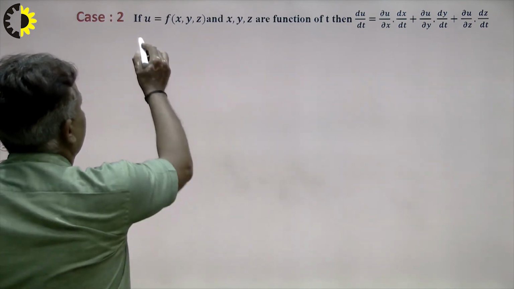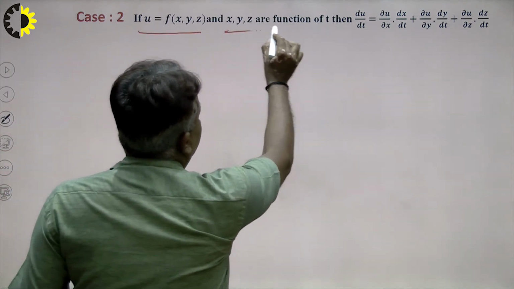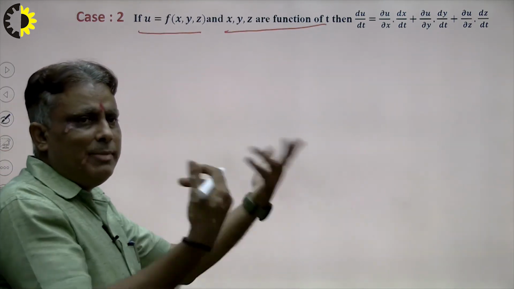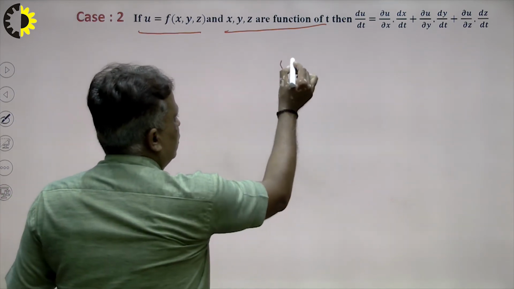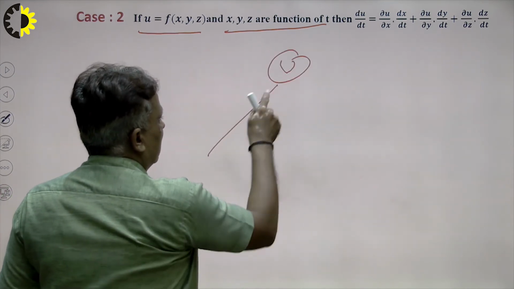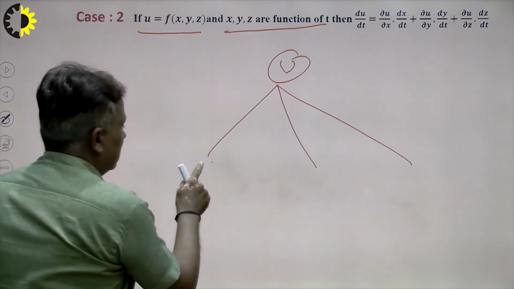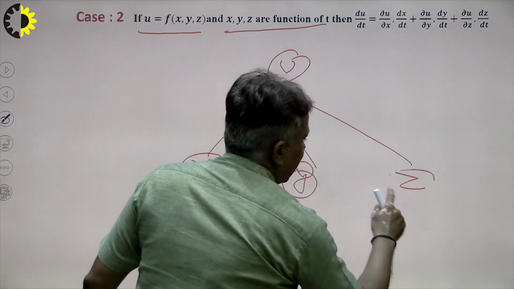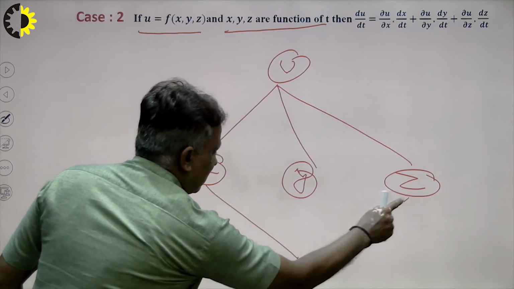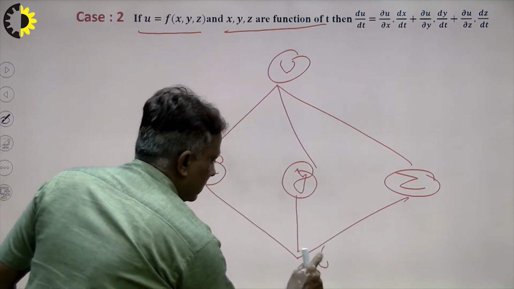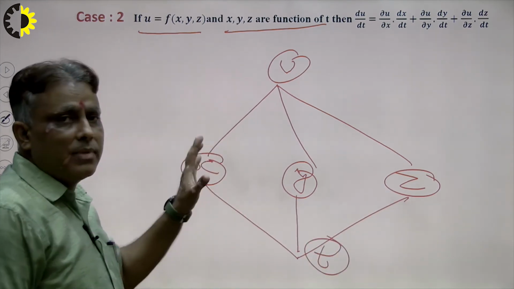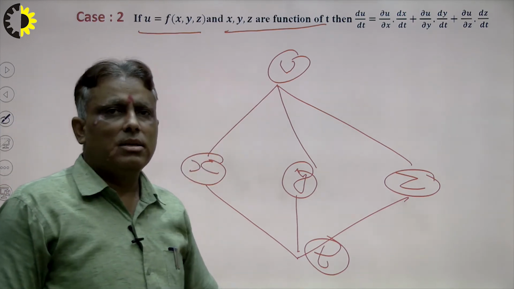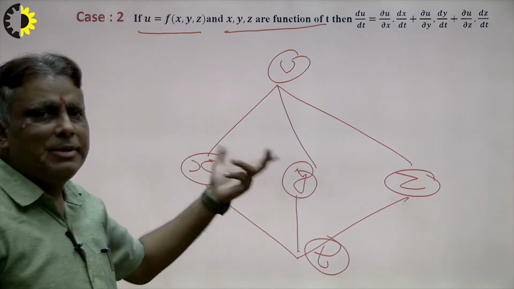Suppose u is the function of x, y, z, and x, y, z are the functions of t. So what will be the formula here? I write here u is the function of x, y, and z, right? And x, y, z are the function of t, right? So this is the tree diagram of this problem. So what will be the formula?